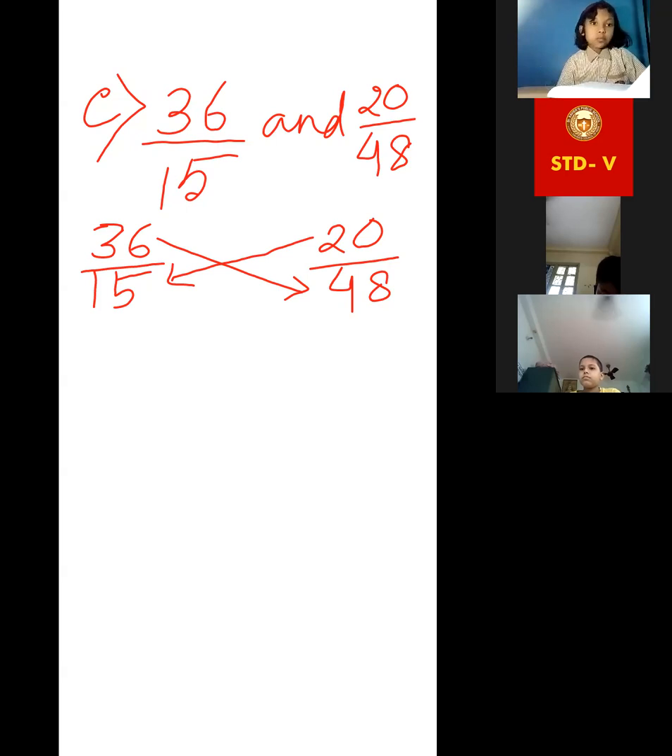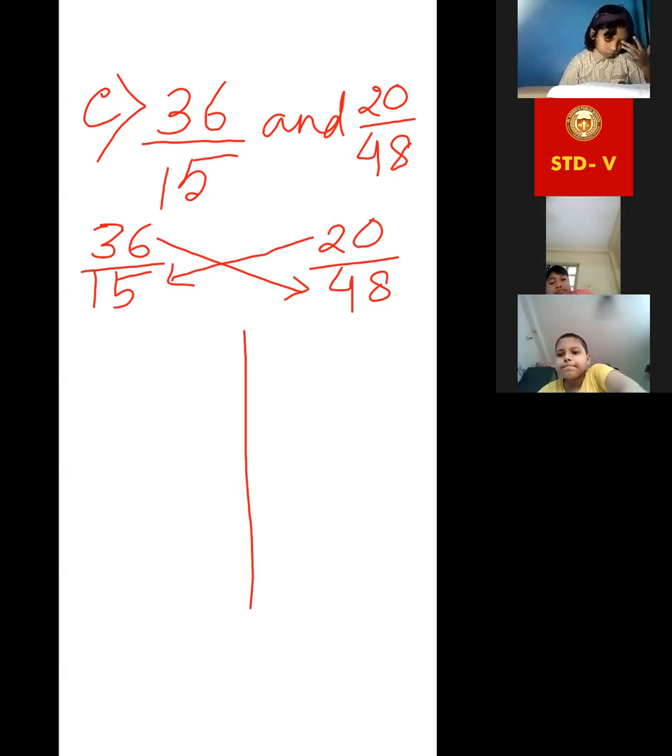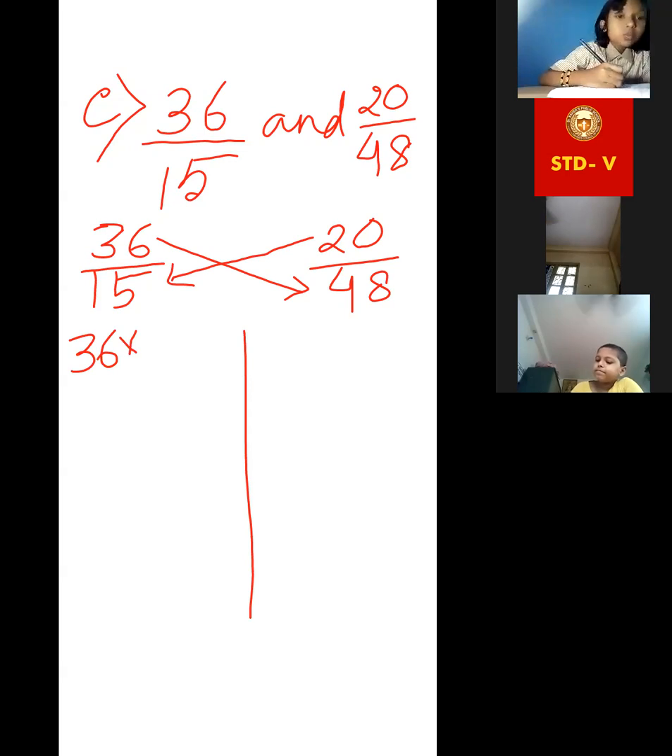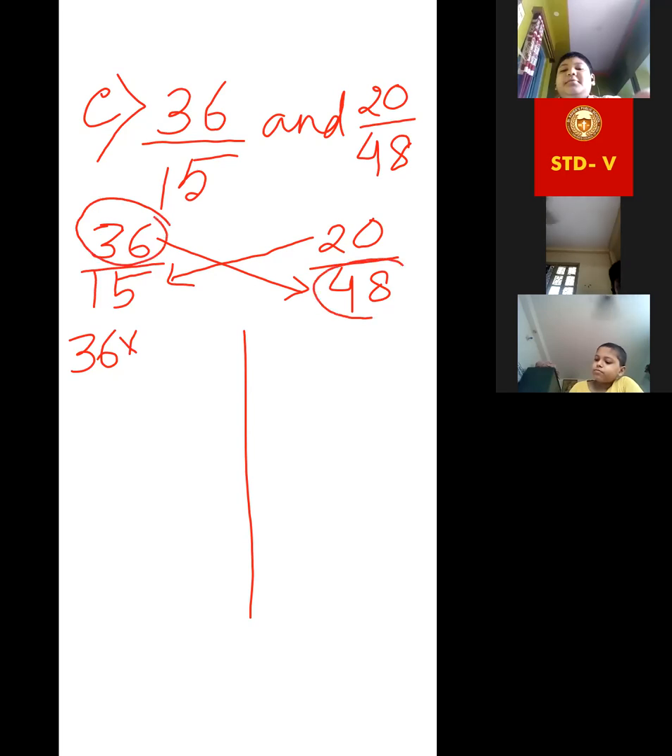Now Amitrajit, complete it. Cross multiplication, we have to do it. I will tell you one thing: as these are very big numbers, for this you can apply that process. That will be much better.